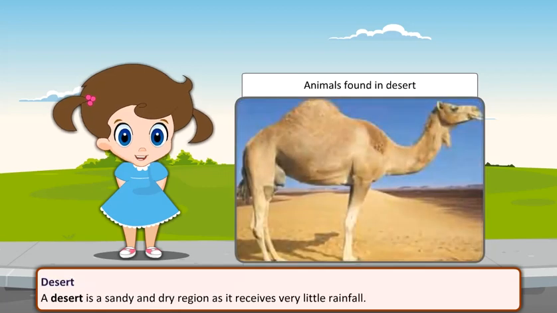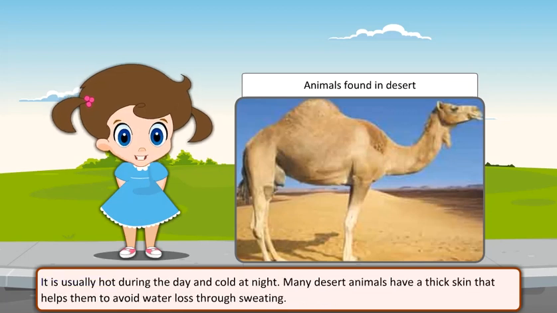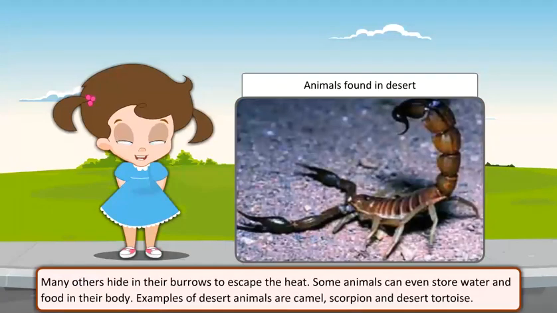Desert. A desert is a sandy and dry region as it receives very little rainfall. It is usually hot during the day and cold at night. Many desert animals have a thick skin that helps them to avoid water loss through sweating. Many others hide in their burrows to escape the heat. Some animals can even store water and food in their body. Examples of desert animals are camel, scorpion, and desert tortoise.